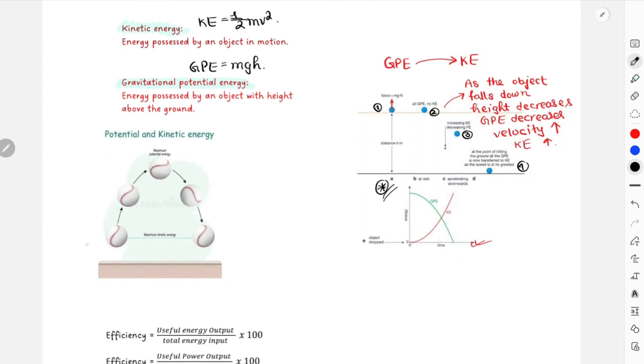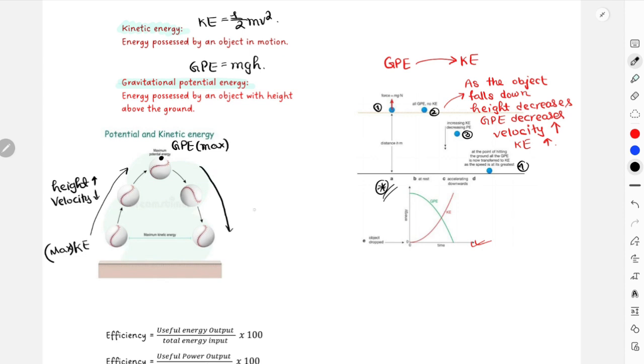At the very end, it has the maximum kinetic energy, right? But from this section to this point, as the object's height increases, velocity decreases. That means in the upward section, kinetic energy decreases and gravitational potential energy increases, right? At this very maximum point, it has the GPE max.